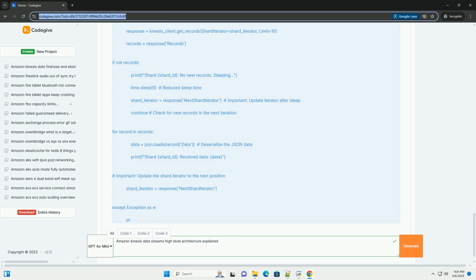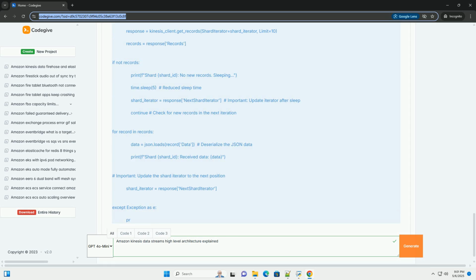Kinesis Data Firehose: a service that automatically delivers data from a Kinesis data stream to destinations like S3, Redshift, or Elasticsearch. AWS Lambda: a serverless compute service that can be triggered by new data arriving in the Kinesis data stream, enabling real-time processing without managing servers. Kinesis Data Analytics: allows you to run SQL queries on streaming data from Kinesis data streams in real time for complex analytics.